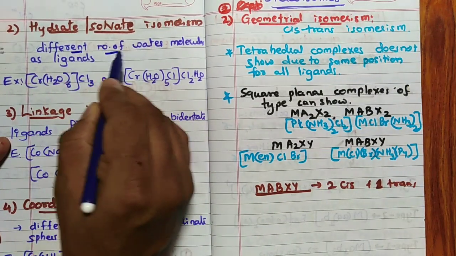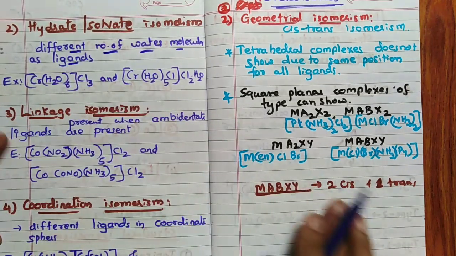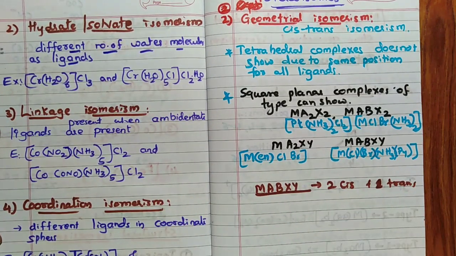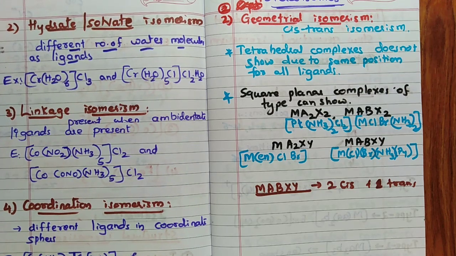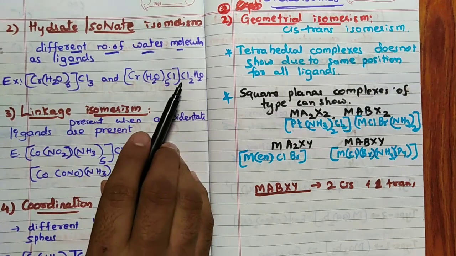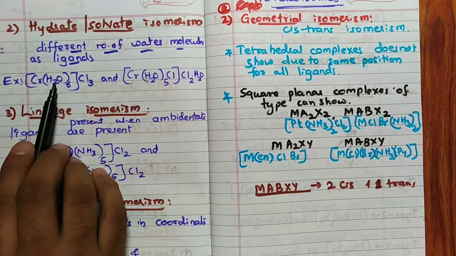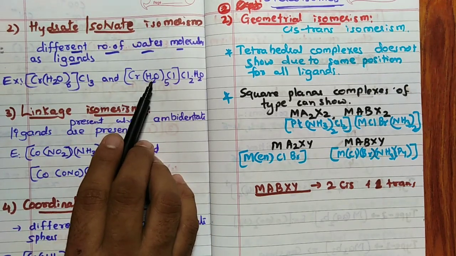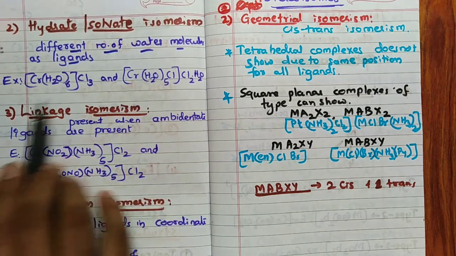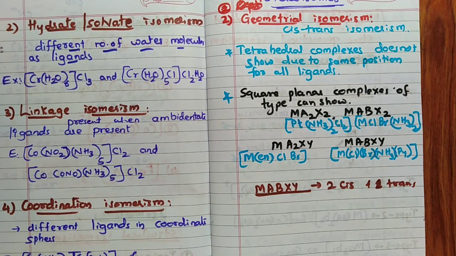So a different number of water molecules is present as ligands. That is hydrate isomerism or solvate isomerism. Important: different number of water molecules. See, in this complex, both complexes have the same molecular formula, but here 6 ligands, here 5 ligands are there. 1 ligand is outside, 5 ligands are there. Such complexes you can say are hydrate isomers.